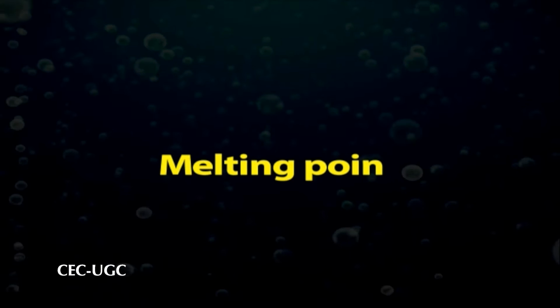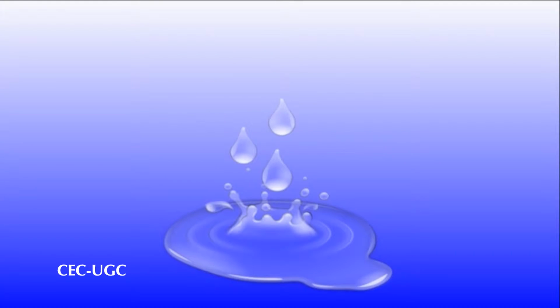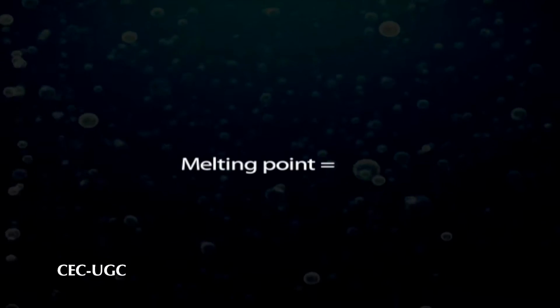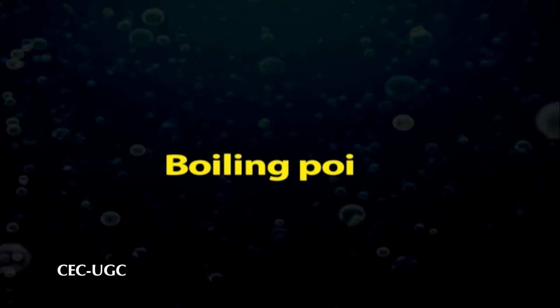Melting point. What is melting point? A melting point is the temperature at which a solid changes into liquid. The melting point for water is 0 degrees centigrade. Boiling point.